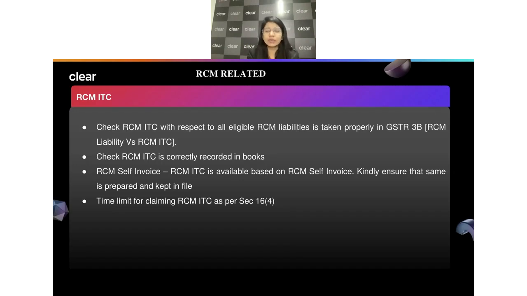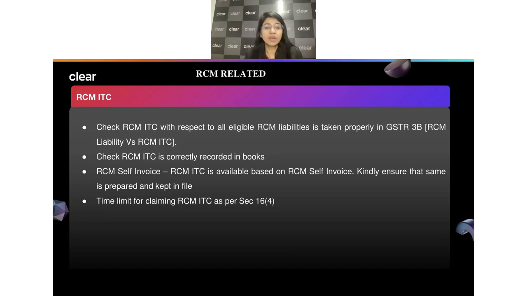There is one question which we keep getting many times: can I go ahead and claim the ITC in relation to the reverse charge supplies in the same month or not? The taxes I have shown in my 3.1D, can I also claim that ITC in the same month, and show that amount in my table number 4A3 and 4A2? The answer for this is obviously yes, we can always do that. That was a service tax issue where we could not do it, but when it comes to GST, you can always claim the ITC.